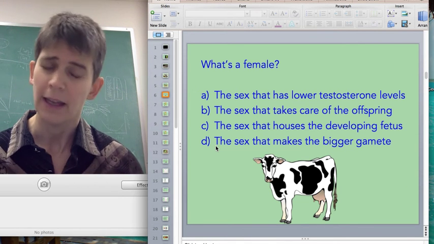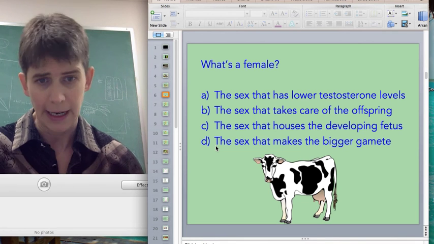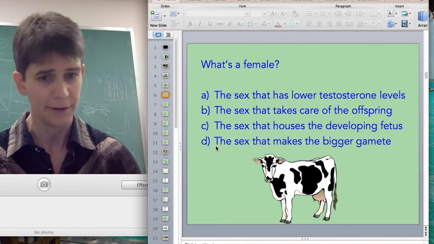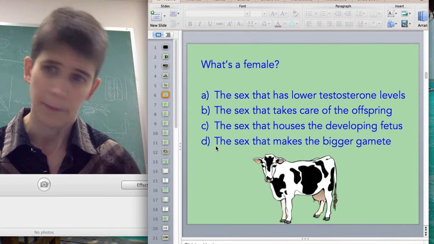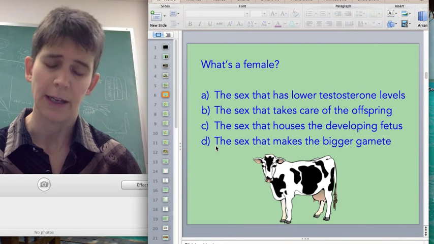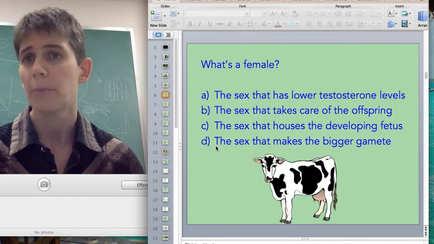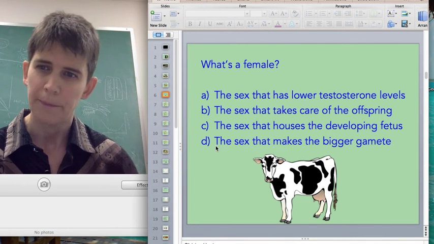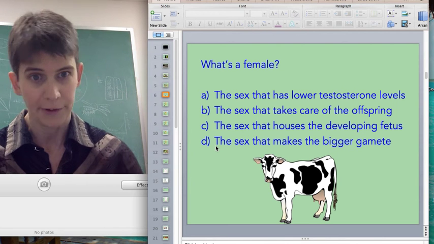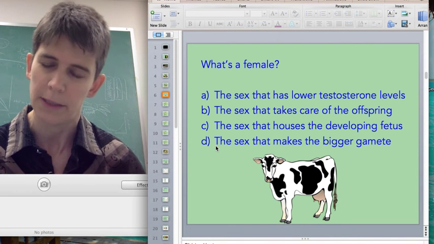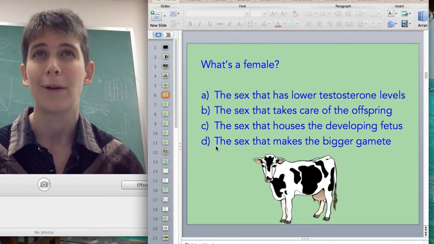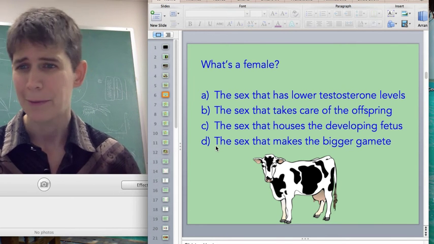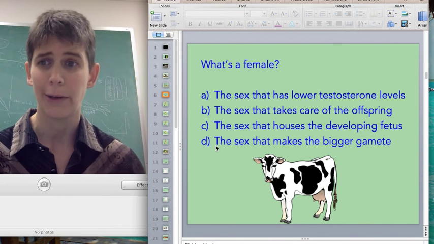So that's it, and that is a difference that applies to cows, it applies to people, it applies to dragonflies, it applies to jellyfish, it applies to spiders. It is true in all of those cases, and actually is the thing that determines everything else. So why is it that females are the ones who are stuck housing the fetus in those species that do that? Because they're the one that made that big gamete to begin with. It's a lot harder to move. So you have to move the small thing to the big thing, and there you end up with the fertilized egg in the female.